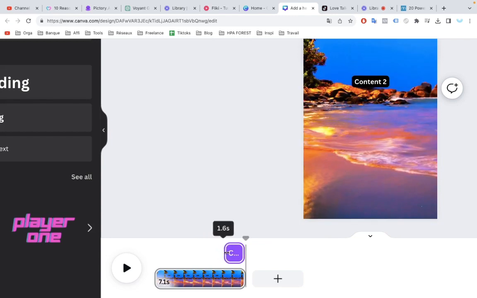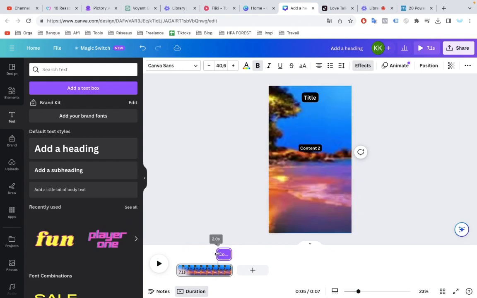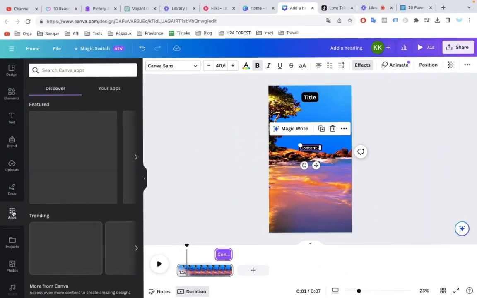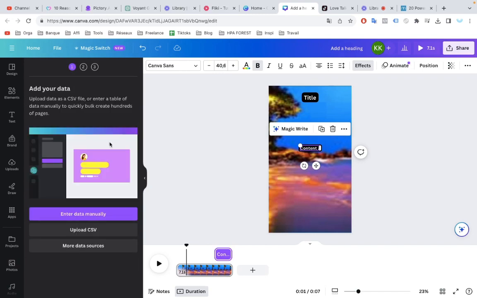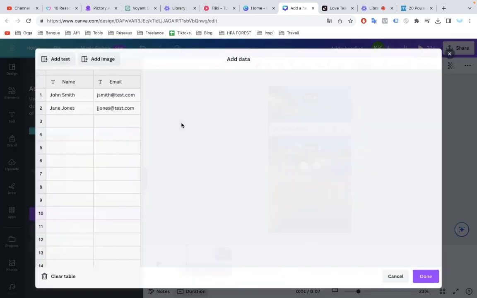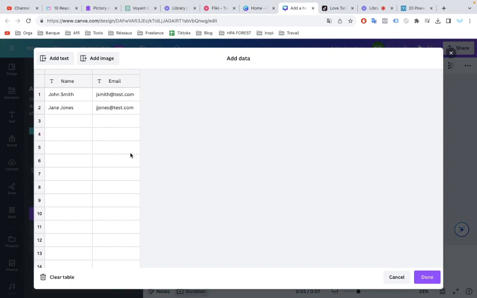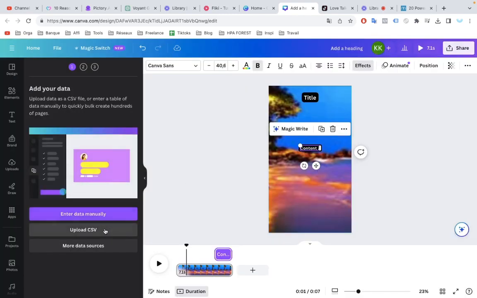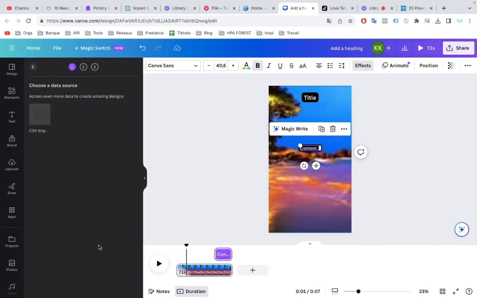Now what we want to do is go ahead and start connecting all of our text. To do that, we're going to use a tool in Canva called Bulk Create. To access that, we click Apps in the bottom left, and you can see it here, Bulk Create. When you go ahead and click on it, it's going to ask you to enter all of your data. That's why we asked ChatGPT to give us text in a table format so that we can copy and paste this in. And it knows this is one set of text to connect, second set of text to connect, third set of text to connect.